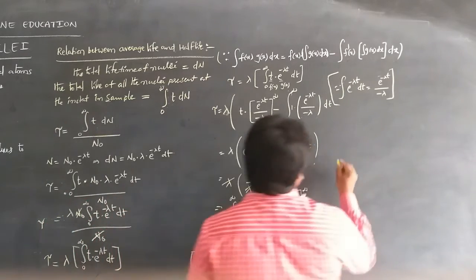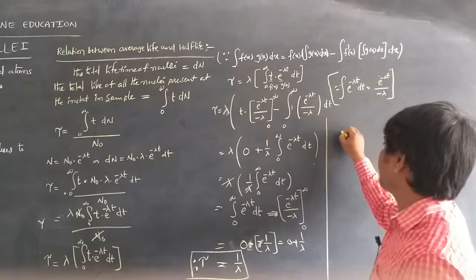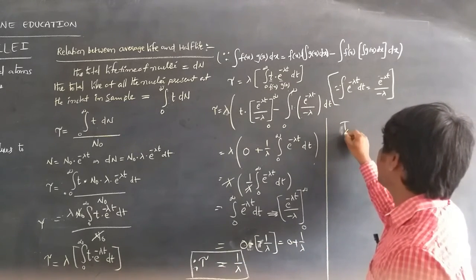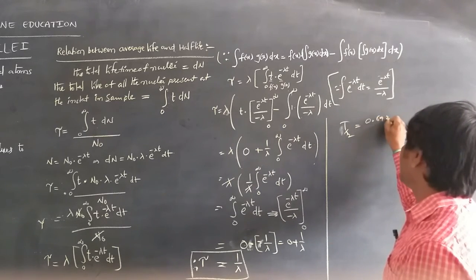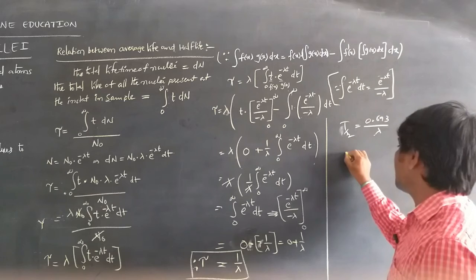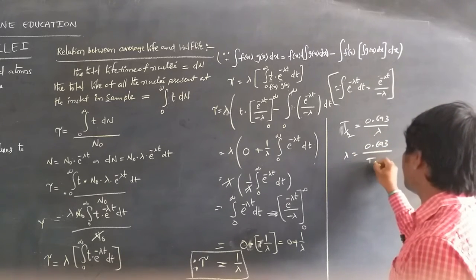From this relation, again tau is equal to 1 by lambda, and from the half life t half is equal to 0.693 by lambda. From that relation lambda is equal to 0.693 by t half.